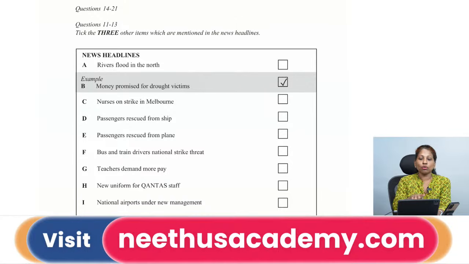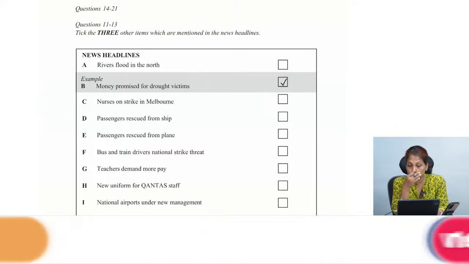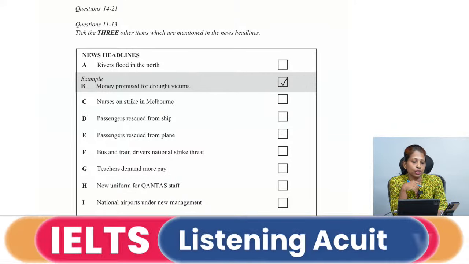Okay, fine. So this is how multiple choice questions are given to you. Now how do you solve this type of questions when it's a multiple choice question?